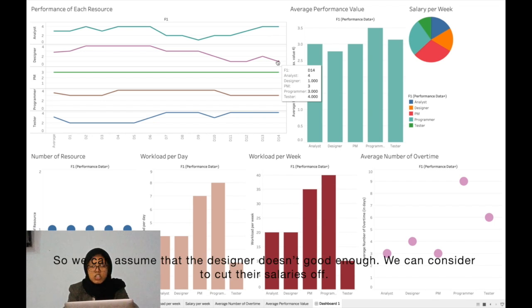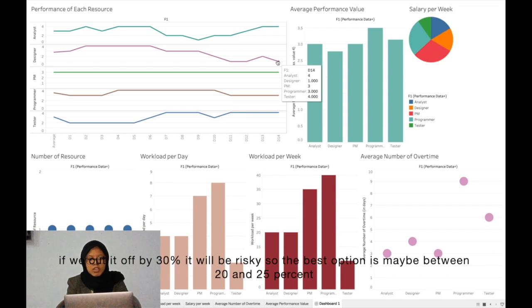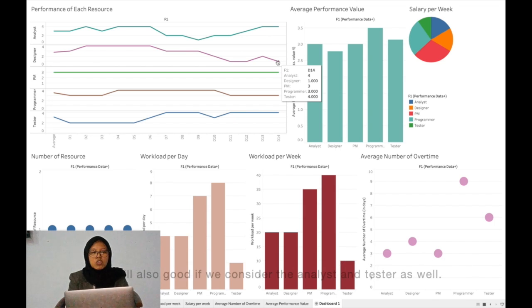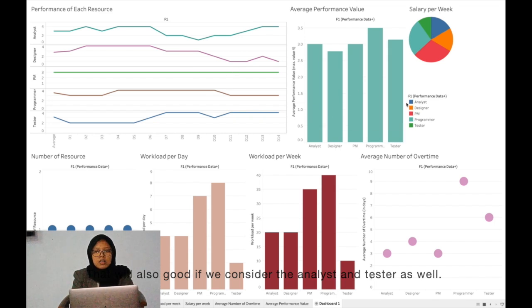So we can assume that the designer isn't good enough. We can consider cutting their salaries. If we cut it by 30%, it will be risky. So the best option is maybe between 20 and 25%. That will also be good if we consider the analyst and the tester as well.